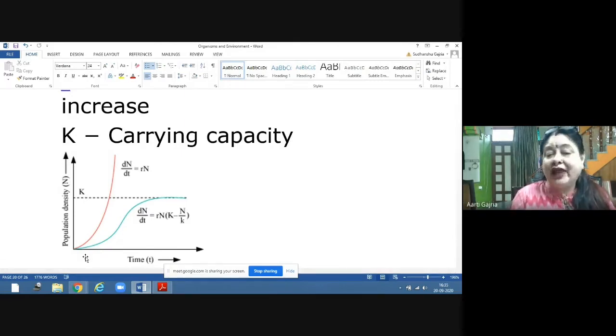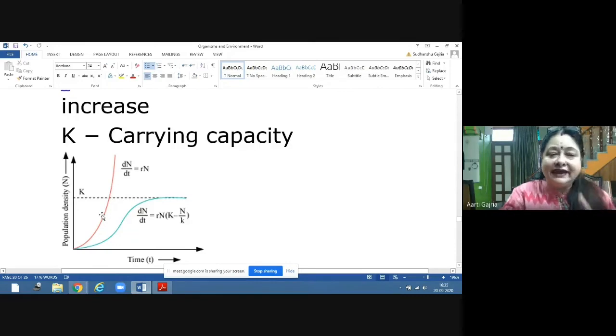So the growth will be exponential, and the density will keep on increasing. This is called the J-shaped graph. dN upon dt is rN, where r is the intrinsic rate of natural increase, which is birth rate minus death rate.